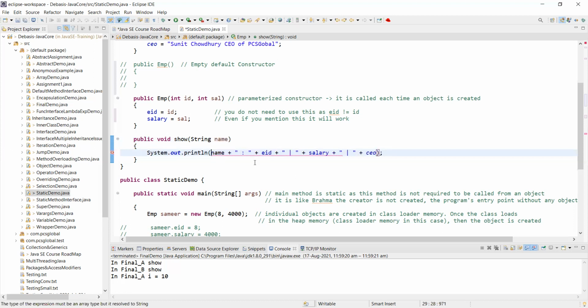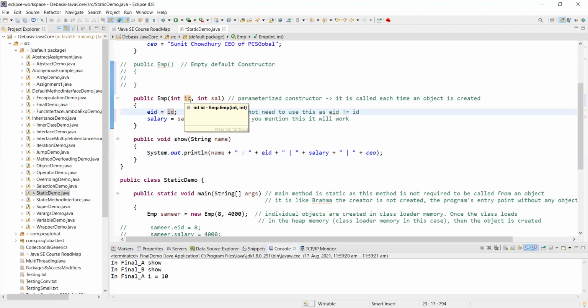I need to mention the variable, the variable that I passed into that show method. Here, plus means I'm concatenating strings. So this colon space is a string, so I'm including it within double quotes. Plus EID. Again, this one is a variable. Now this EID is the instance variable that I have populated with the value of the parameterized constructor ID. Correct? Now, plus another, that means I'm joining, I'm concatenating.